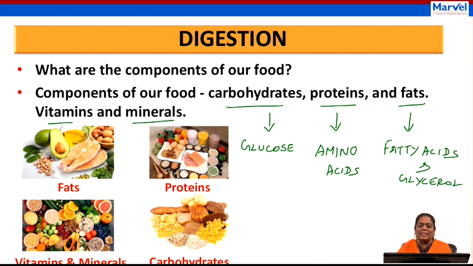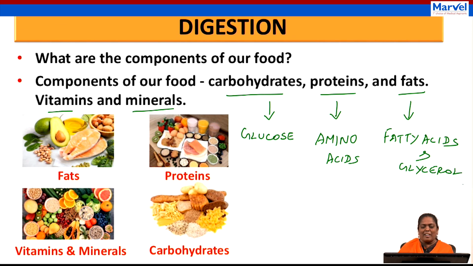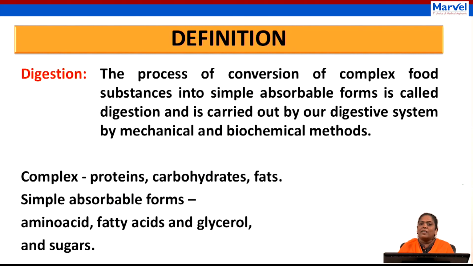So that is digestion. In digestion, we are going to convert the complex food substances into the simplest form. Is it clear or not? I hope it's crystal clear. Okay, fine. So we will move on to the definition now. Please read it with me. The process of conversion of complex food substances into simple absorbable form.